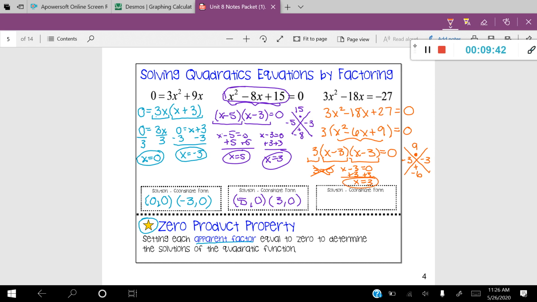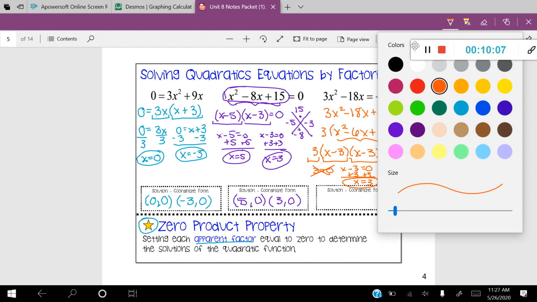And you might notice that both of these two factors are the same. So I'm not going to go ahead and do the work again because I'm going to have the same answer, which is 3. Now, I only have one number where the graph is going to cross the x-axis. If you remember, it looks something like this. This is called a double root. And you might be able to see now why it's called a double root.